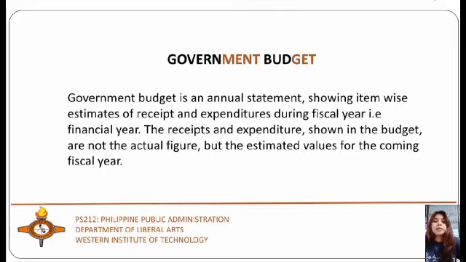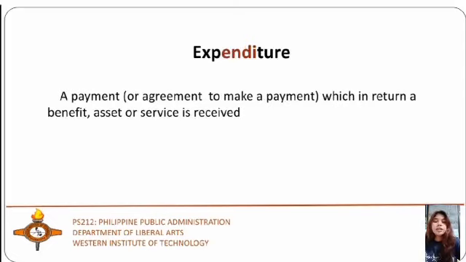So, alamin naman natin kung ano yung ibig sabihin ng expenditure. Expenditure can be defined as a payment or agreement to make a payment, for which in return a benefit, asset, or service will be received. For example, all businesses have cash coming in, which is known as income, and cash going out, which can be referred to as expenditure. Ang expenditure is yung inilalabas na pera para magpondo ng mga proyekto or para magbayad ng utang ng ating bansa. Yung pumapasok na pera, yung tawag doon is income, and yung lumalabas na pera, yun yung expenditure.